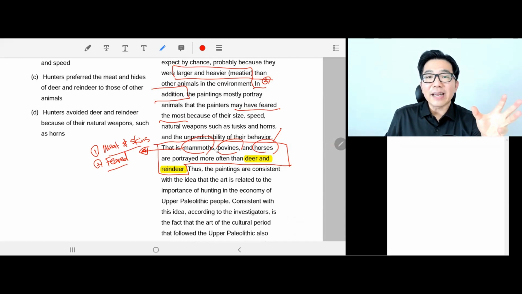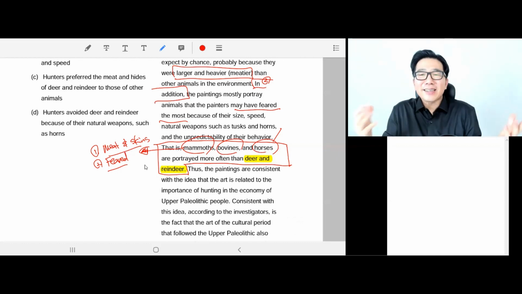So if they drew these animals more often than deer and reindeer, it just means deer and reindeer were the opposite, or not as much as these large animals. So these upper Paleolithic people did not want to catch deer or reindeer for the meat or skins because deer and reindeer were not as big. So they could not get as much meat compared to catching these large animals. And second, they were not scared of deer and reindeer as much as mammoth, bovines, and horses. So what can we infer?